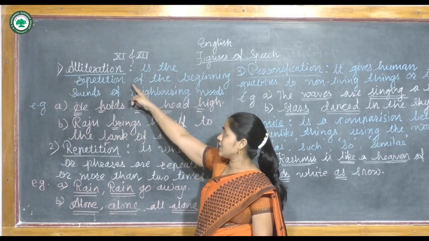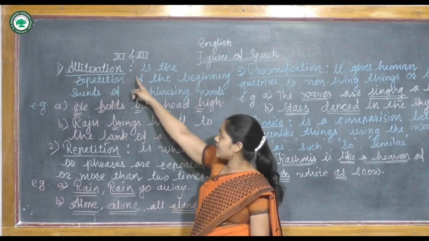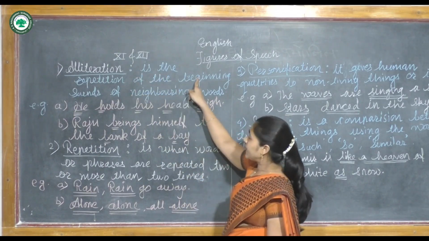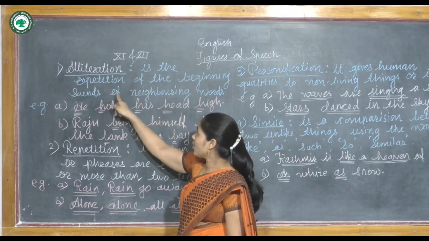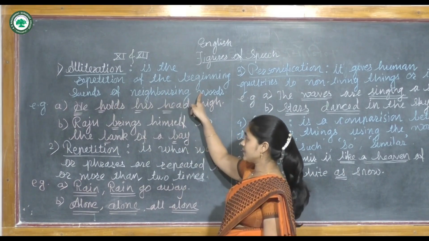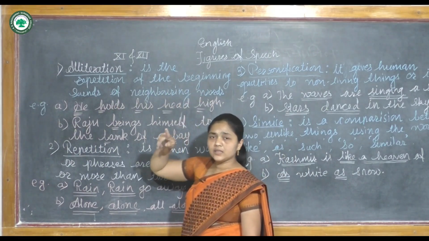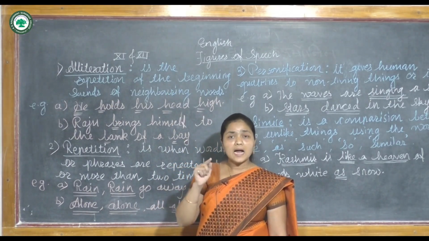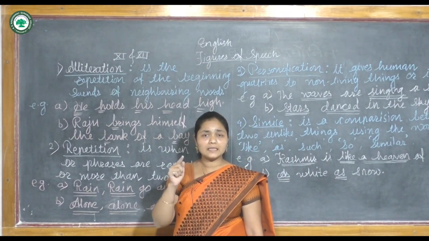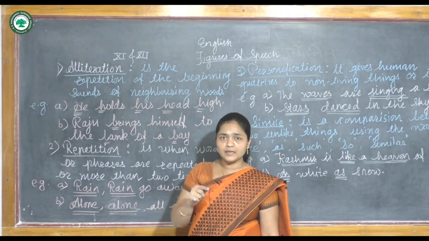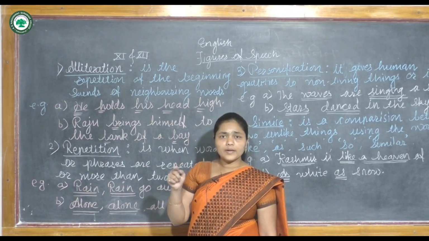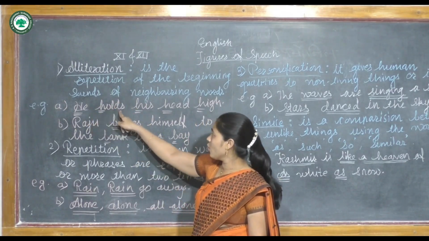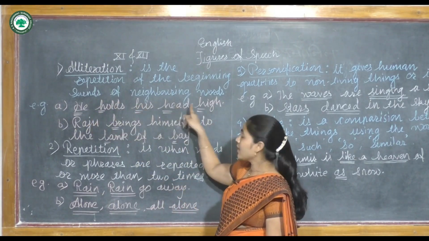Now the first one here is alliteration. What is alliteration? It is the repetition of the beginning sounds of neighboring words. That means there is a repetition of the sound at the beginning, the starting, of the words. It is called alliteration. For example: He holds his head high.